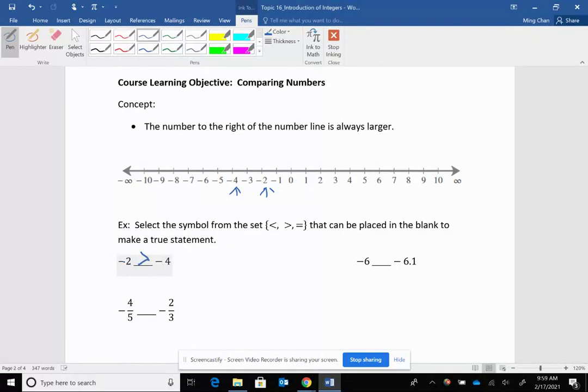Now let's be clear. A lot of people say this is less than, this is greater than. That is not true. That is only true if you read it from the left side to the right side. If you read it from the right side to the left side, then this is no longer less than. When we begin to introduce algebra, we will talk more about how to view the inequality. I don't always say this is less than.